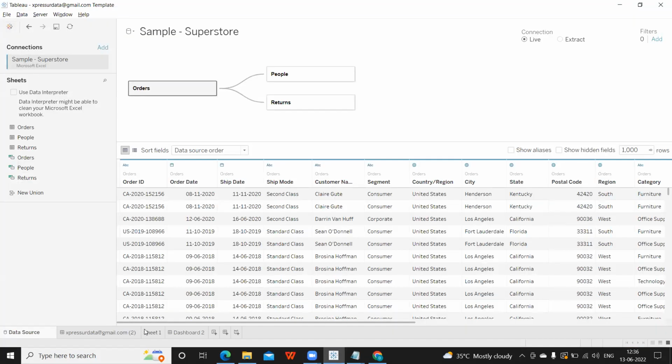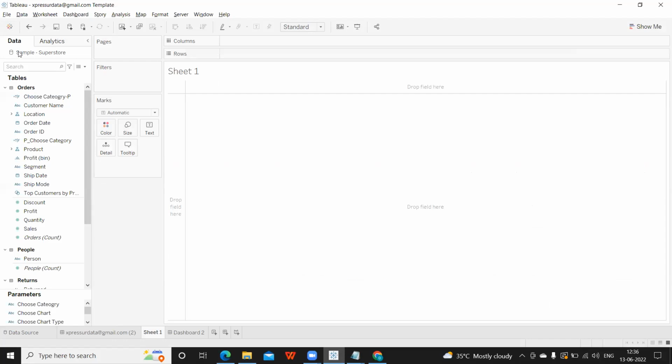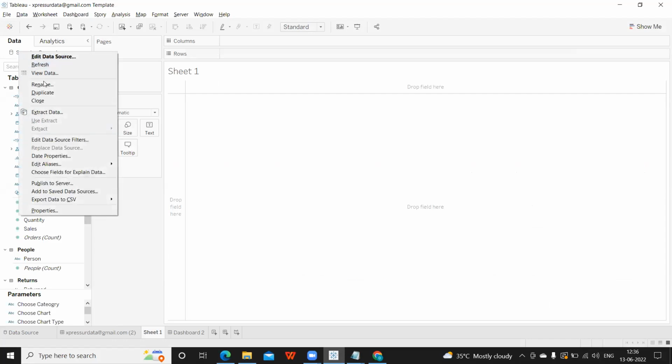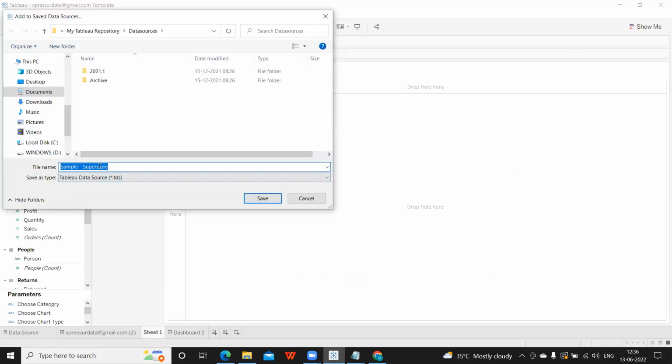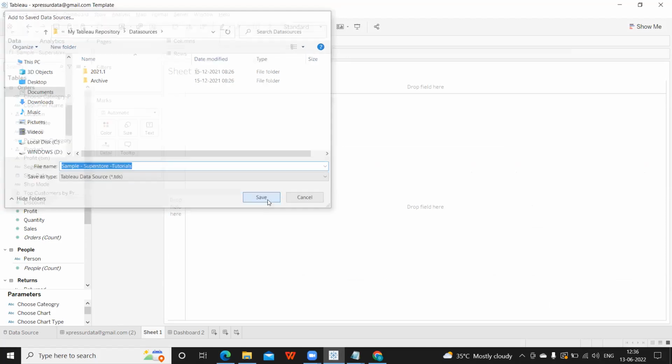Okay, so I'm going to my sheet here. I'll click on this, and I have an option called add to saved data sources. So that will automatically get listed here. So let us try to add, and I'm going to add it here, sample superstore tutorials, because I'm adding in the session, so I'm saving it here.